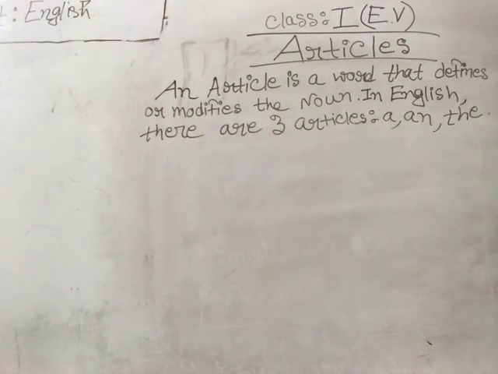So basically in English grammar there are three articles. Okay, these are a, an and the. But we are going to discuss a and an. Though in English grammar there are three articles, for now we will go through only a and an. Okay, babies. So to say, an article is a word that comes before a noun. An article is a word that defines or modifies the noun. In English, there are three articles, a, an, and the.